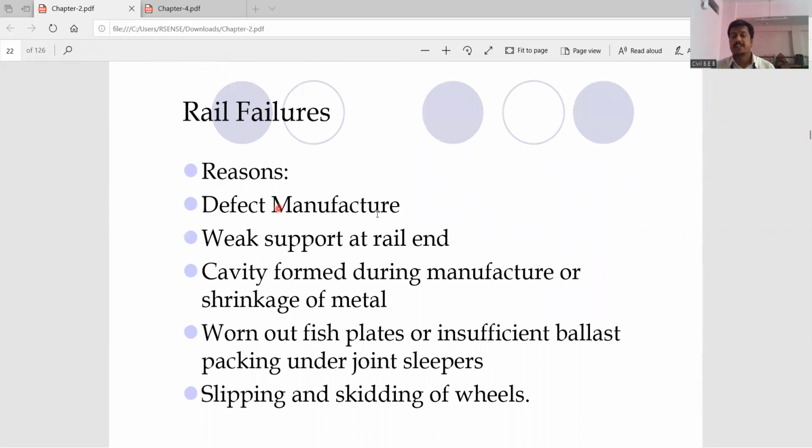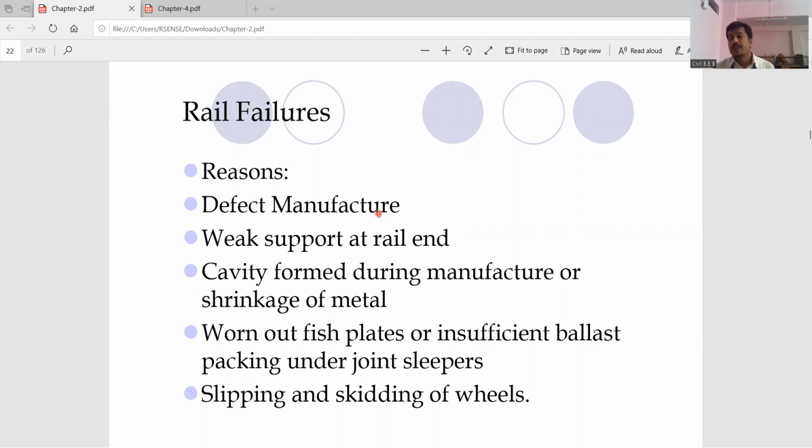It may be a defect in the manufacture. Whatever the composition of the steel in the rail track is, as I told you, carbon content is very important for us. Yield stress, elongation, and whatever tests you have already learned in strength of materials, like the tension test of the metal, then the elongation test, then compression and shear tests, are very important. If there is a defect in the manufacturing process itself, then definitely it will lead to rail failure.